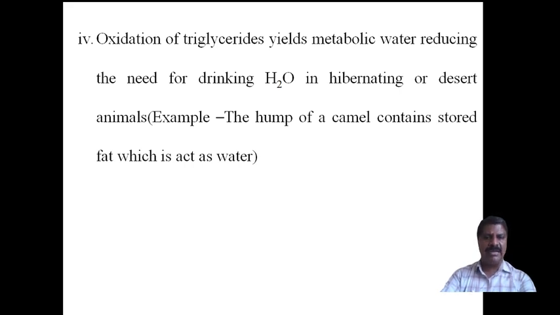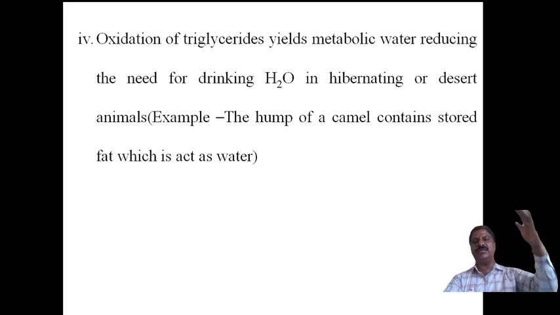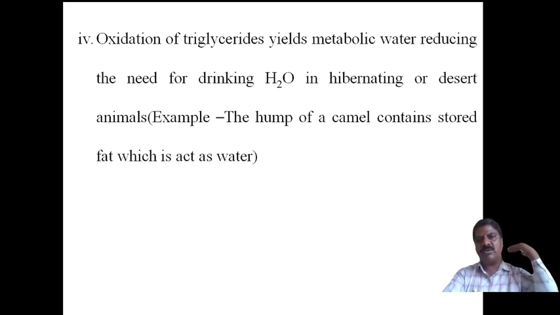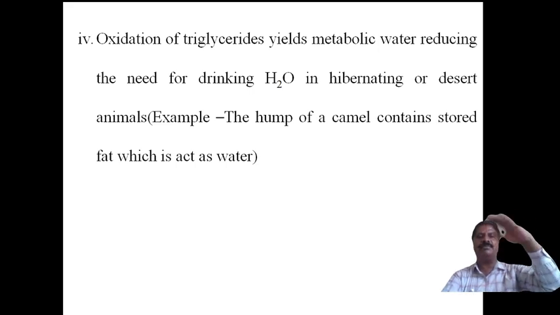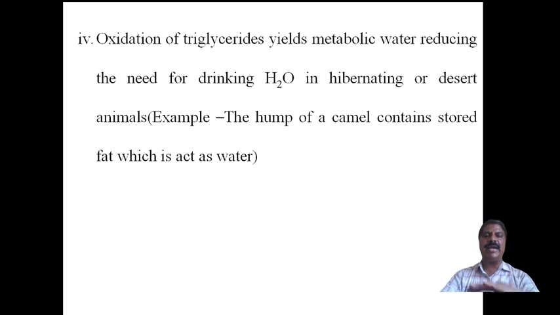The best example is the camel. The camel has a hump on its backbone, and the hump mainly contains triglycerides, like adipose tissue. All the energy is present in the form of triglycerides, as adipose tissue kept in the humps of the camel.